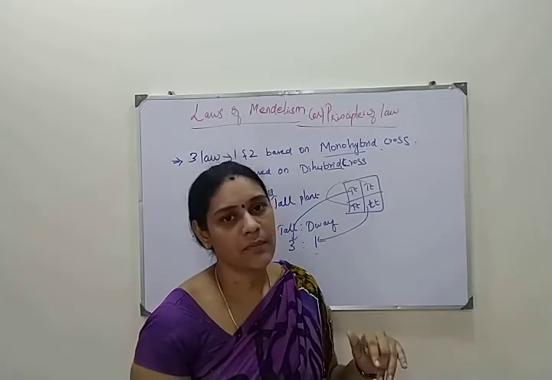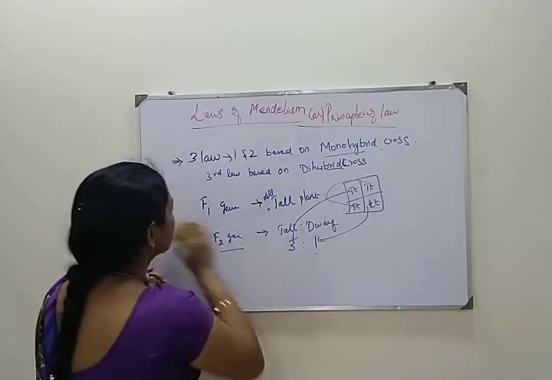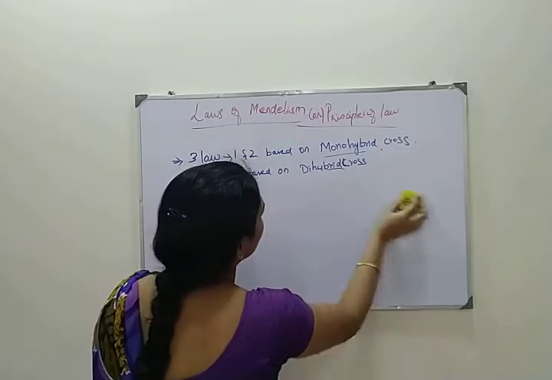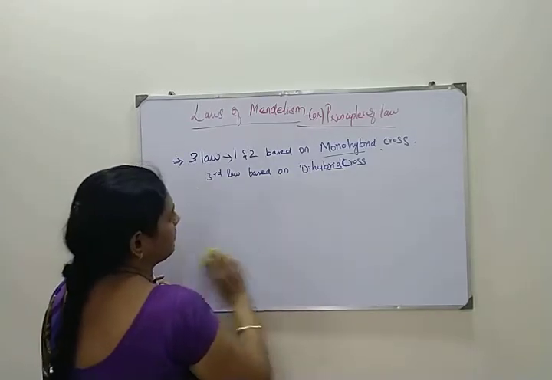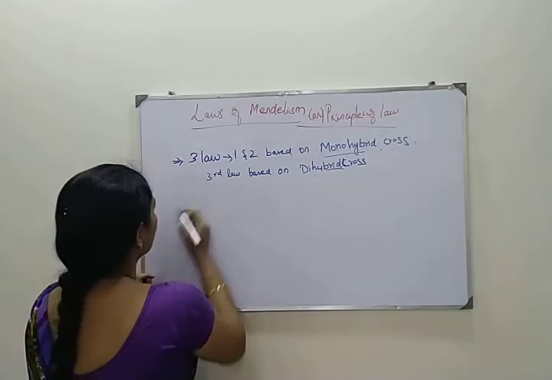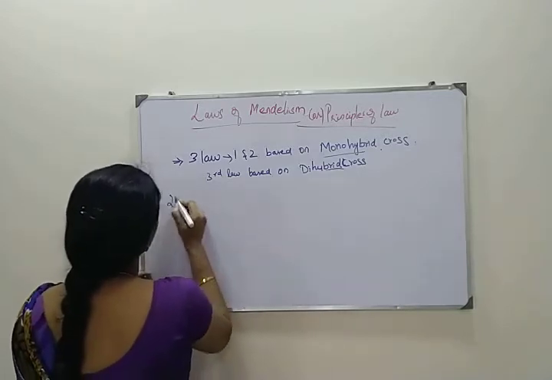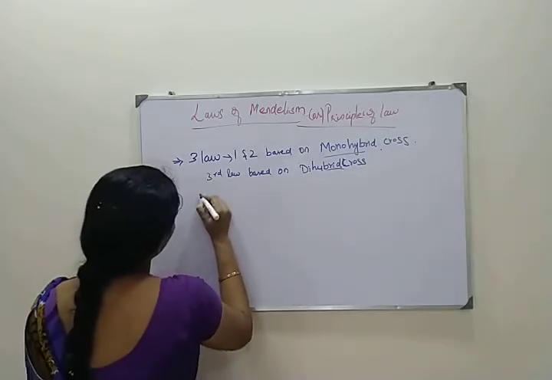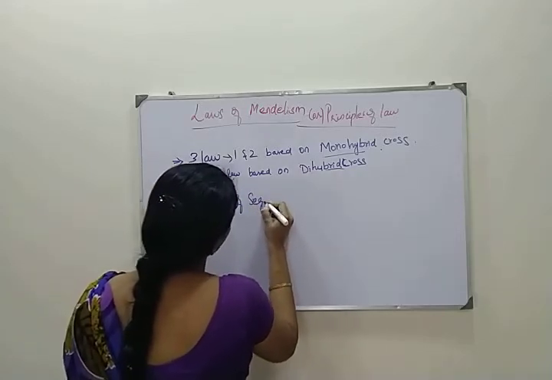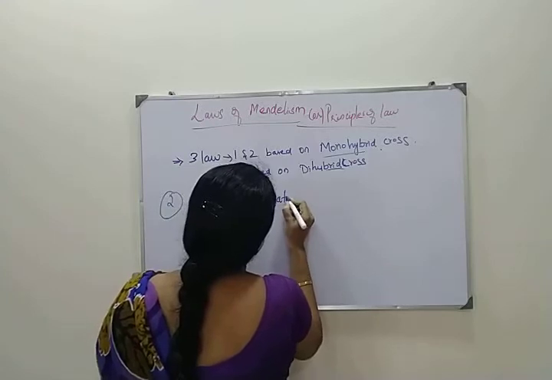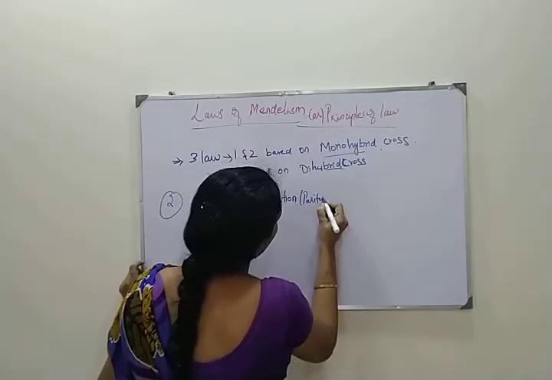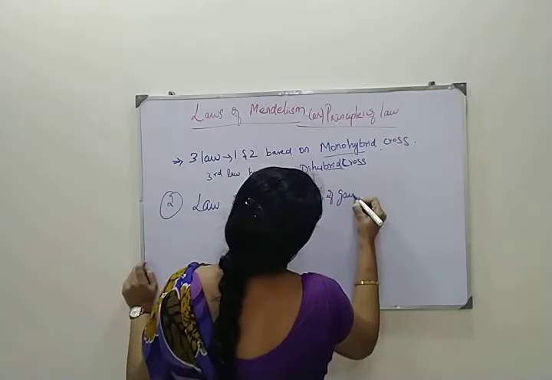Okay, next I am coming to the second law of Mendel, that is called the law of segregation or the purity of the gametes. Next one is the second law, that is law of segregation or purity of gametes.